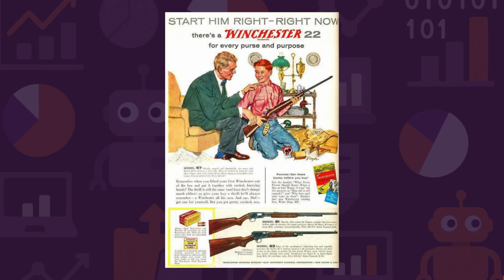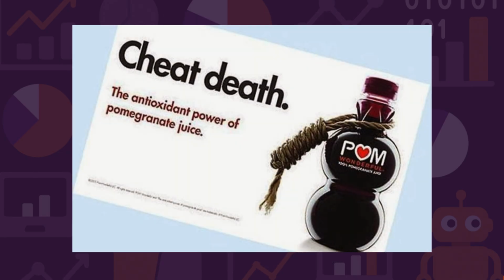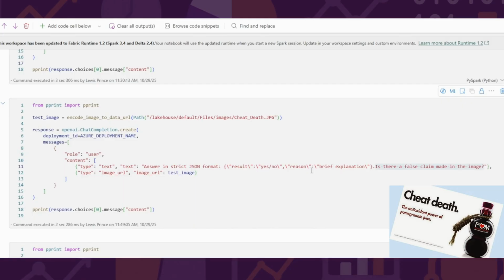The next image, an old school American advert for a shotgun, and I'll be asking if any weapons are apparent in the image. I've gone for a cartoony image to make the AI system work a bit harder and kind of prove how ubiquitous the technology is. And then I've also got this image here, where on face value, you could make the assumption that by drinking pomegranate juice and getting their antioxidant power, you can cheat death. Obviously a false claim. We're going to start off with the image of the pomegranate juice.